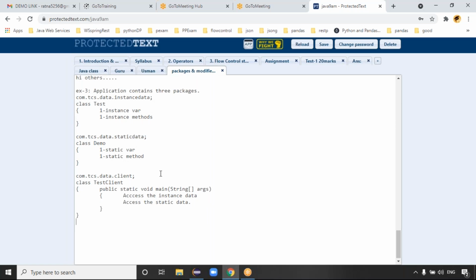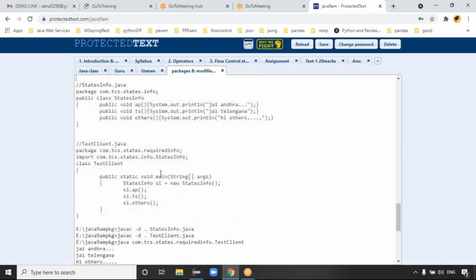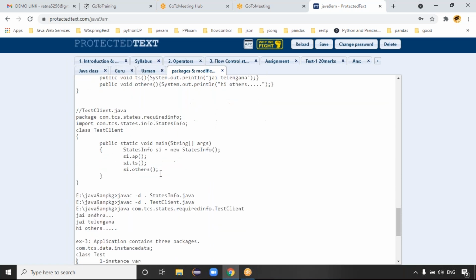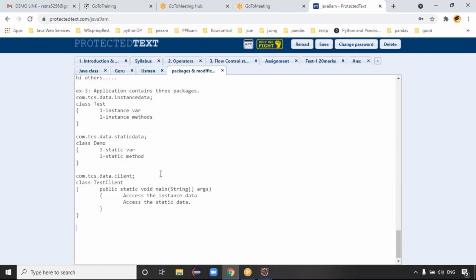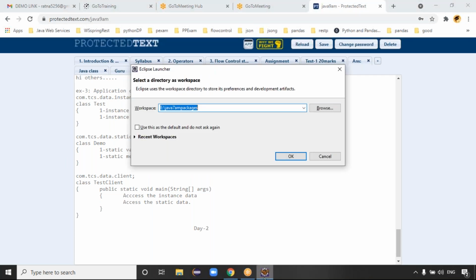Guys, we did 3 examples. Example 1, I discussed only one package statement. Example 2, we discussed 2 package statements. Example 3, again, I submit. Example 3 complete. Guys, is example 3 complete or not completed? Yes, completed, sir. Good. Guys, coming to today's class, we will do some application using